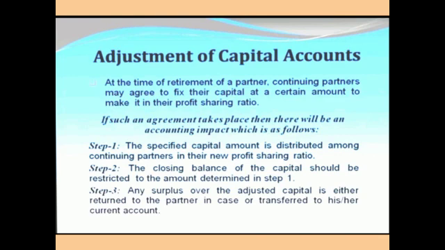Adjustment of capital accounts. At the time of retirement of a partner, continuing partners may agree to fix their capital at a certain amount to make it in their profit sharing ratio. If such an agreement takes place, then there will be an accounting impact, as follows. There are three steps. The specified capital amount is distributed among continuing partners. The closing balance of capital should be restricted, and any surplus over the adjusted capital is either returned to the partner in cash or transferred to his current account.